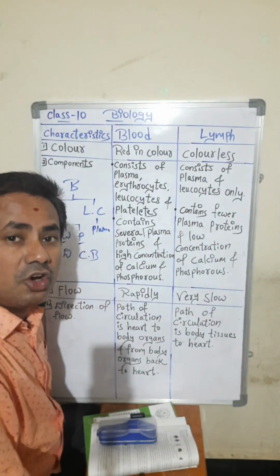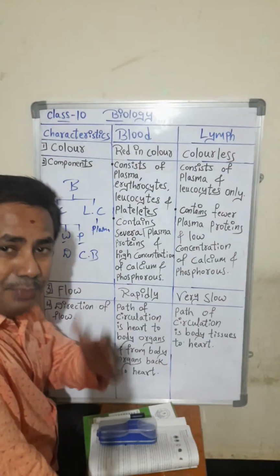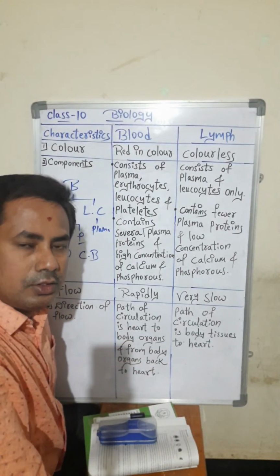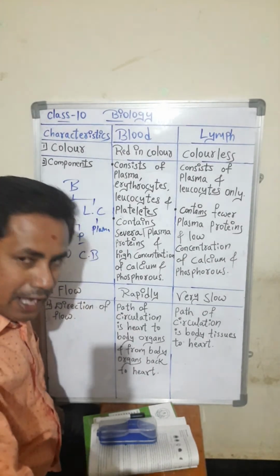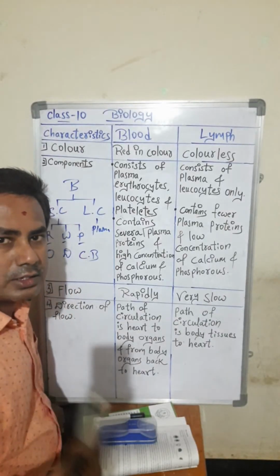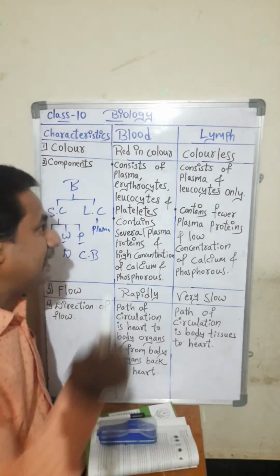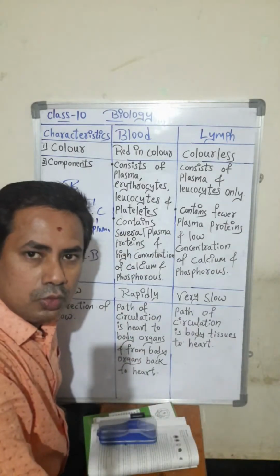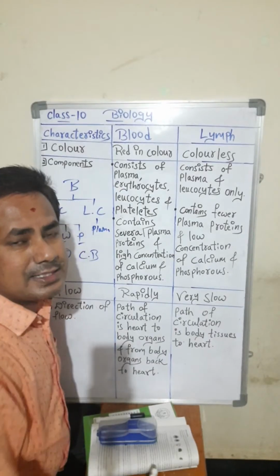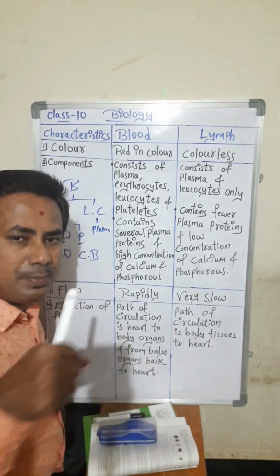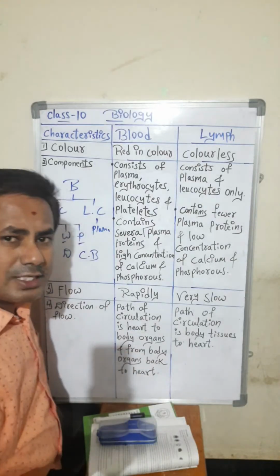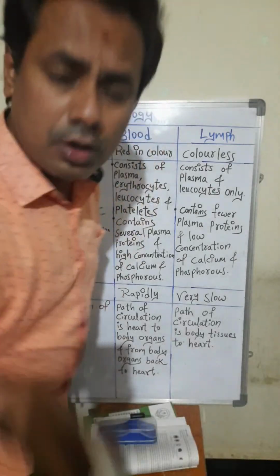What is the function of blood? Blood carries oxygen in our body, students. Not only oxygen, blood also carries carbon dioxide back to the heart from all the organs. Is it only oxygen and carbon dioxide? No. Food which is completely digested in our digestive system will be absorbed and sent to each and every cell.